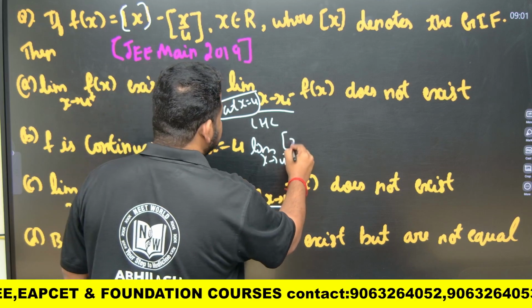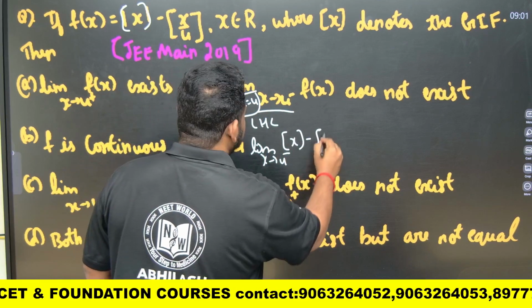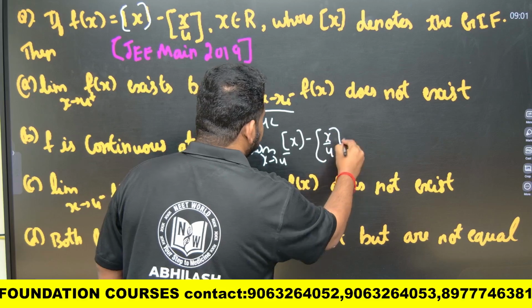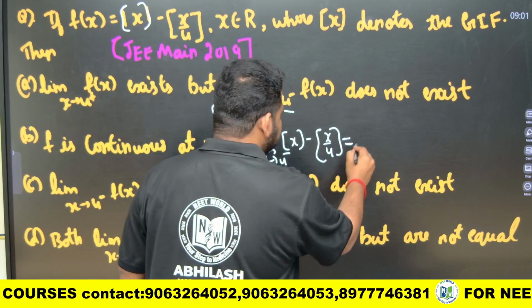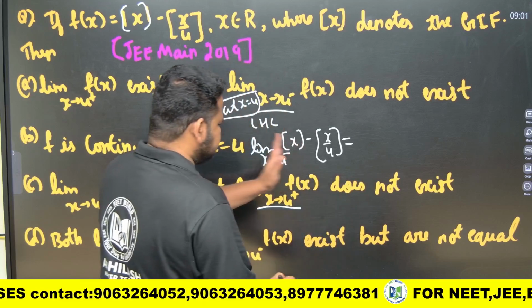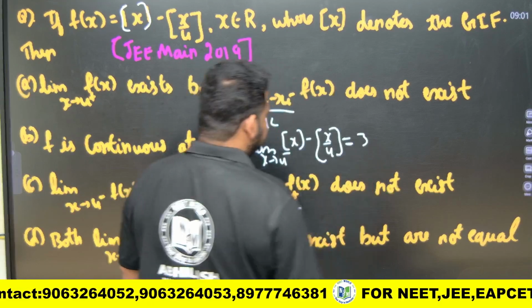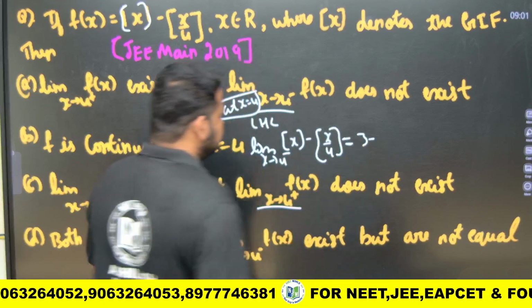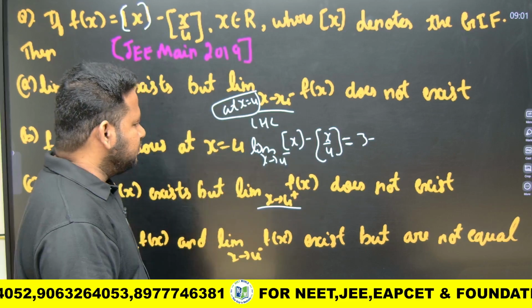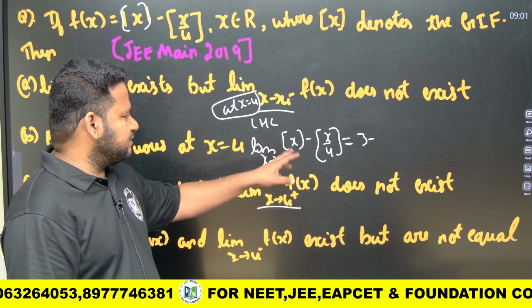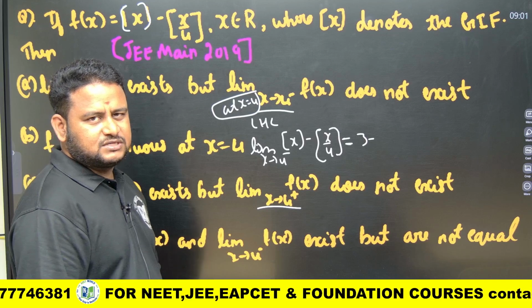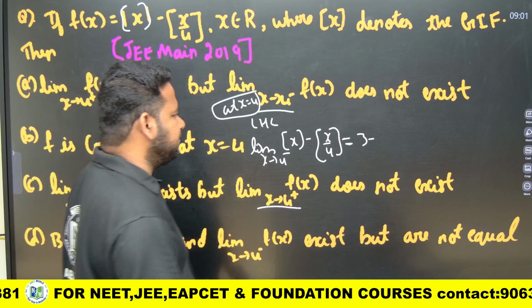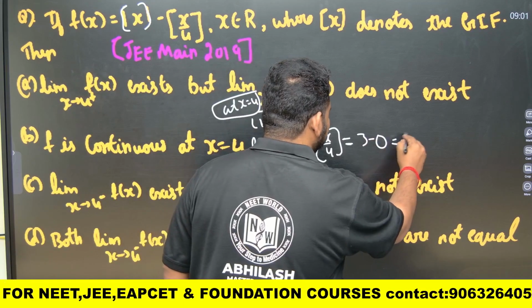This will become the greatest integer of x minus the greatest integer of x by 4. What will this become, friends? x tends to 4 minus means less than 4, so the value will be 3 point something, 3.99. Divided by 4, 3.99 by 4 is nothing but 0 point something. So 0 point something means the value will be equal to 0 only. So the answer will be 3, friends.